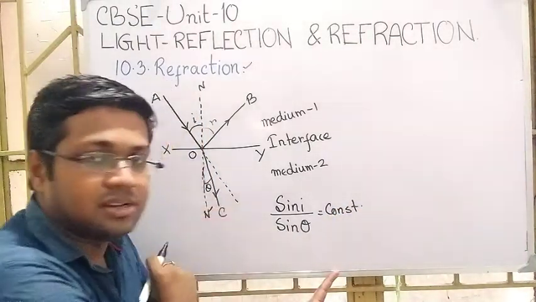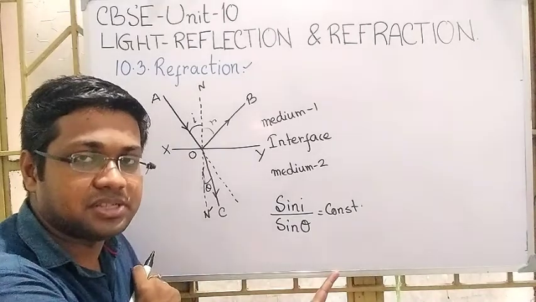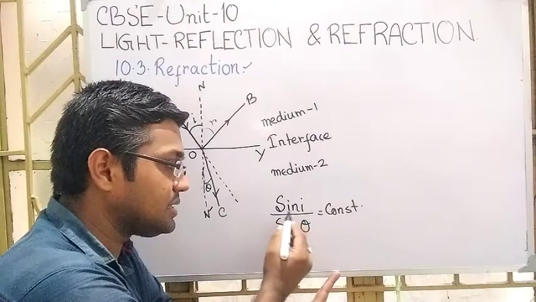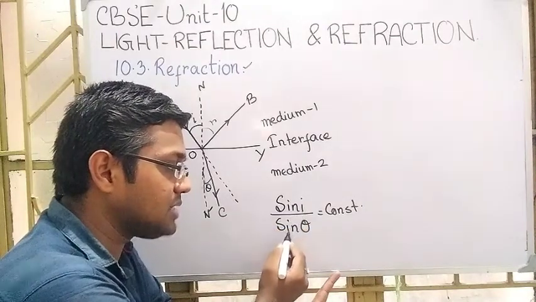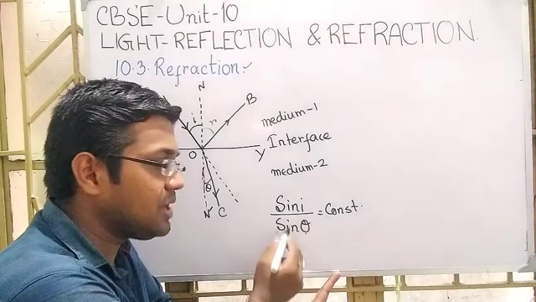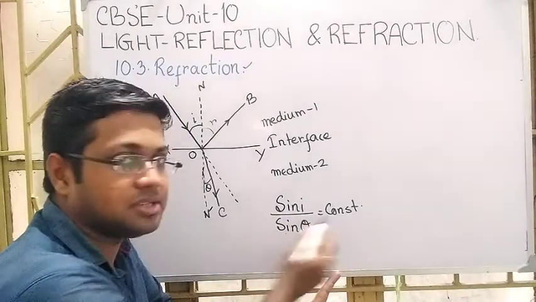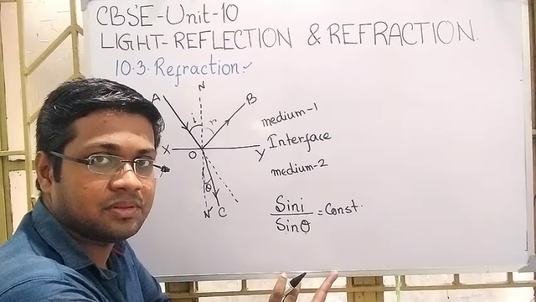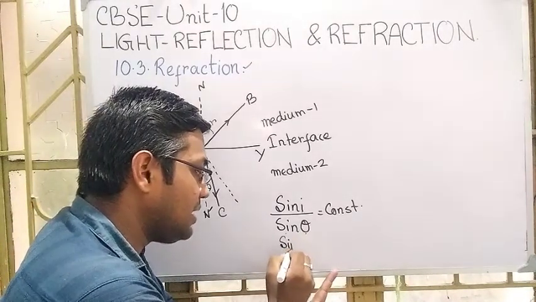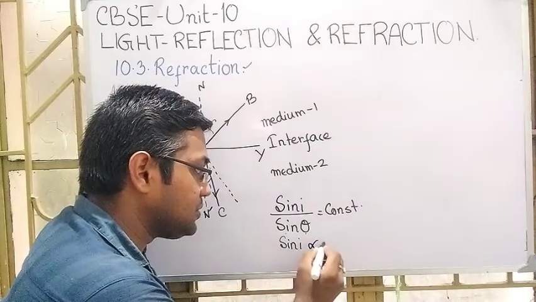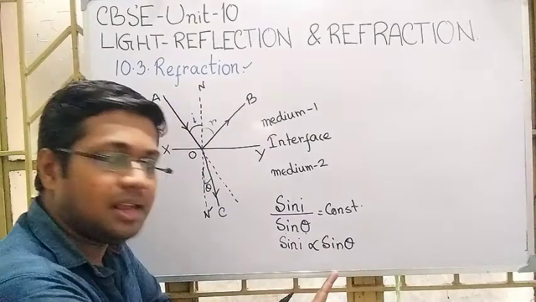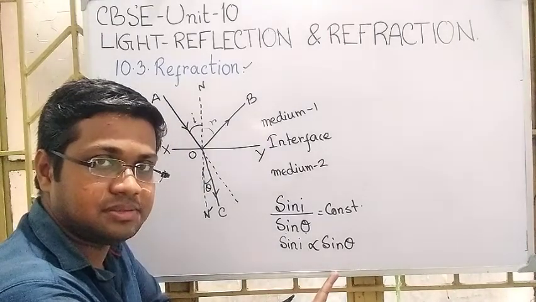This is the relation of the second law of refraction. So what is the statement? The ratio of the sine of the angle of incidence and the sine of the angle of refraction is constant. Or in better words, sine I is proportional to sine theta.